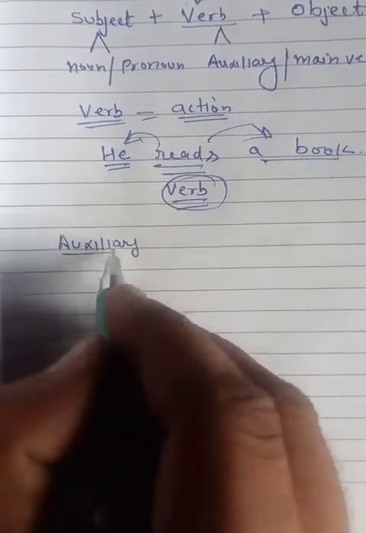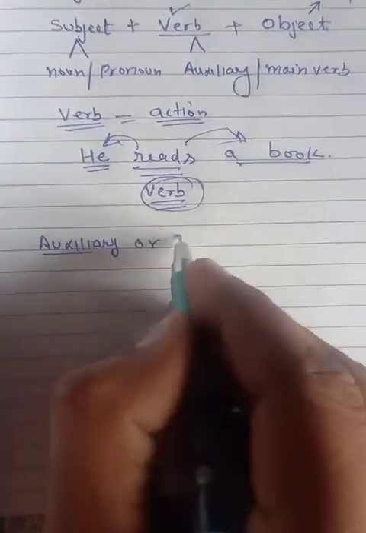We have two types of verbs. First is auxiliary verb or helping verb.